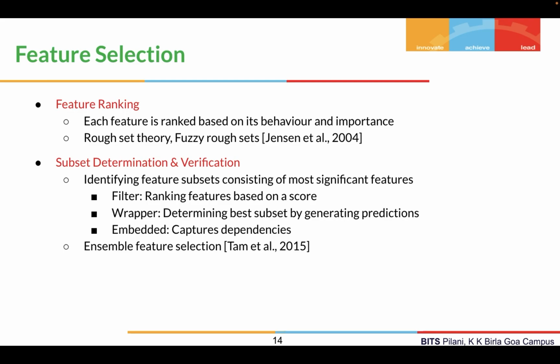The filter method is where we rank features based on a specific score. Then we have wrapper-based techniques, where we select a subset, generate predictions, and then check the performance of the predictions using this subset, which is basically an expensive method. And finally, we have the embedded technique, which is built into a learning algorithm, and it tries to adjust its weights based on the subset selected. So it captures the dependencies in a better way. Although it is essential to note here that some of these techniques might also lead to overfitting. So Tam et al. in 2015 have used ensemble feature selection as one of the techniques.